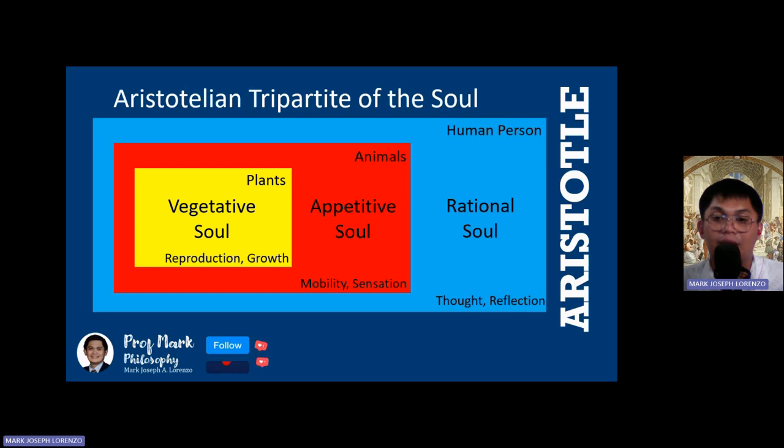Sometimes we can act a bit territorial, like we don't like someone sitting in our usual seat. This territorial feeling comes from our sensitive or appetitive soul, which we share with animals. It's like an instinct. But here's the rational part: we can decide not to get angry. We might realize that there are other seats available, so we don't have to be upset about someone taking our seat. It's like our thinking helps us overcome our animal-like instincts.